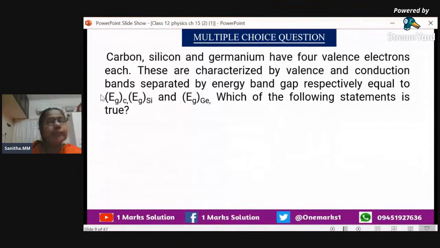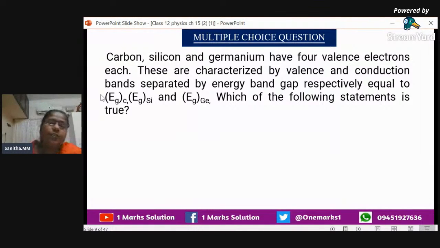The next question is: carbon, silicon, and germanium have 4 valence electrons each. These are characterized by valence and conduction bands separated by energy band gaps respectively equal to EgC, EgSi, and EgGe. Which of the following statements is true?